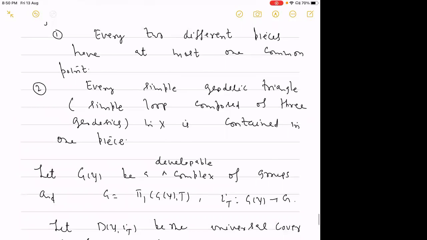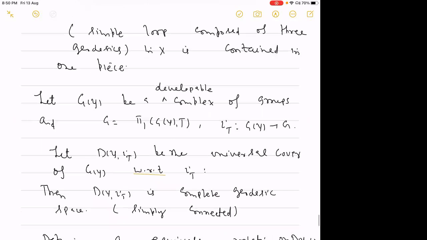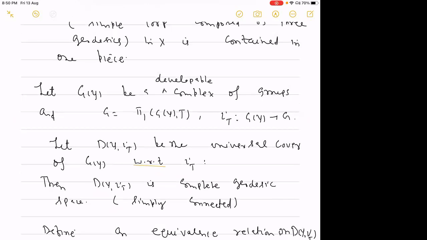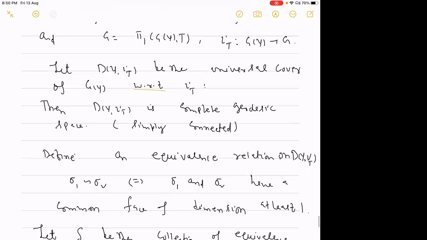Let G_Y be a developable complex of groups and G the fundamental group of the complex of groups, and we have the natural morphism from the complex of groups to the fundamental group. Since it is a developable complex of groups, we have the universal cover with respect to this natural morphism. This is a complete geodesic metric space, a simply connected simplicial complex. Now we define an equivalence relation on this universal cover.